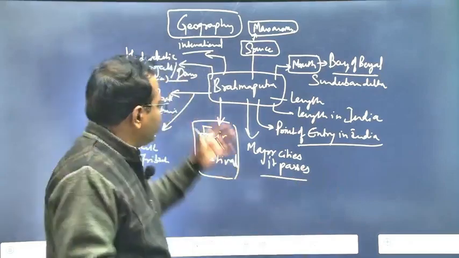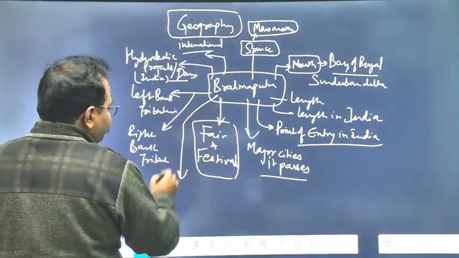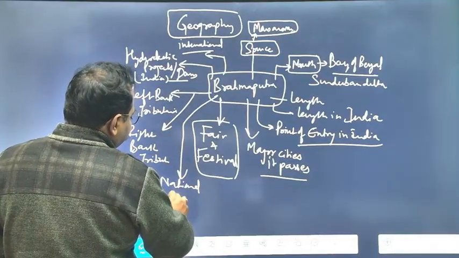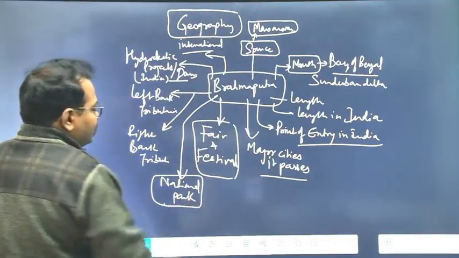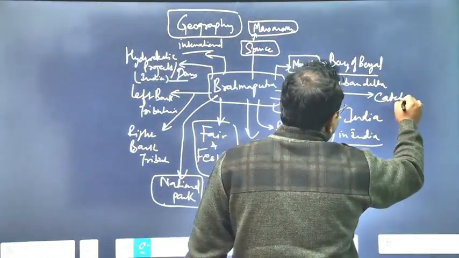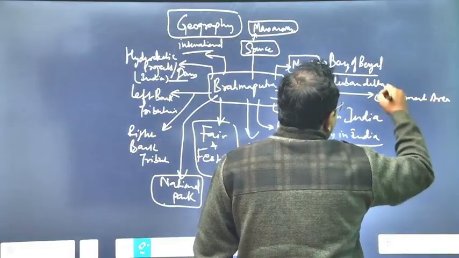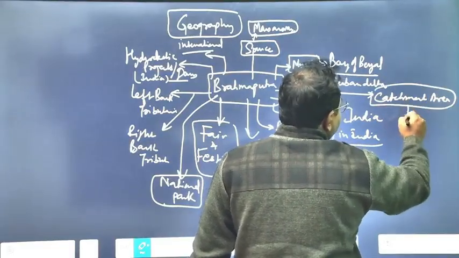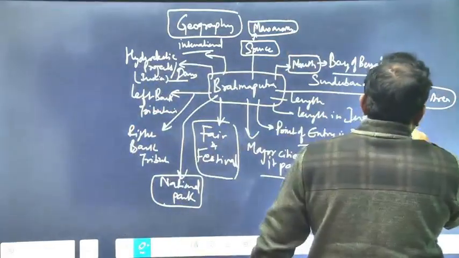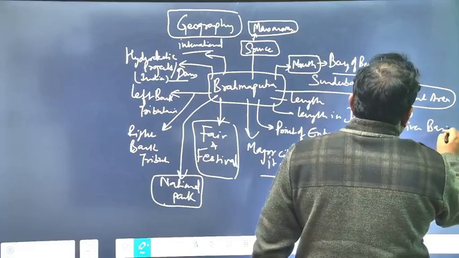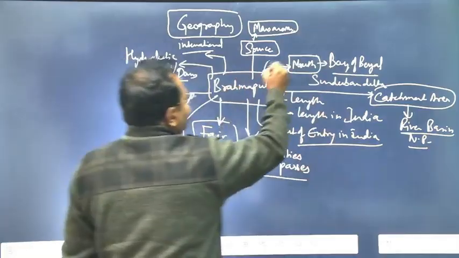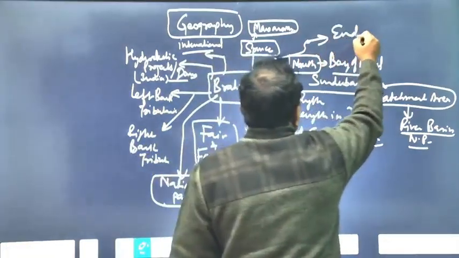So is there some kind of national park which is coming in the way of Brahmaputra, or which is situated around Brahmaputra? So some national park it is crossing. Then if you are more serious about it, then you can go for catchment area. What is the catchment area over it? And if you are further more serious, then in the catchment area, which is called river basin area, so in the entire river basin, if there is a national park, any species found in Brahmaputra which is an endangered species of Brahmaputra.